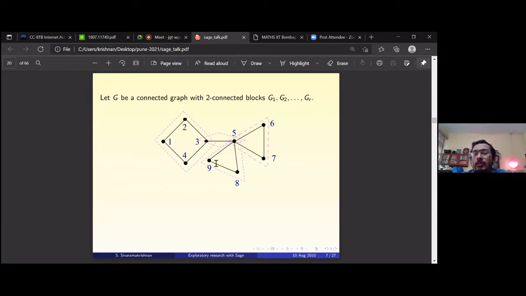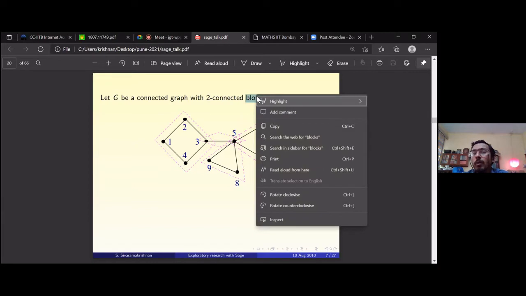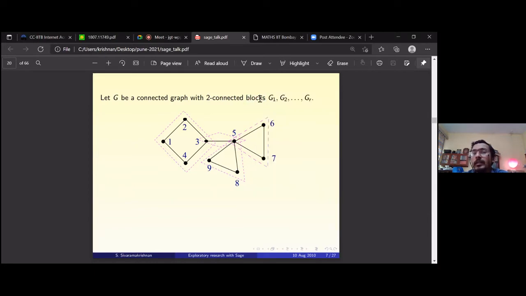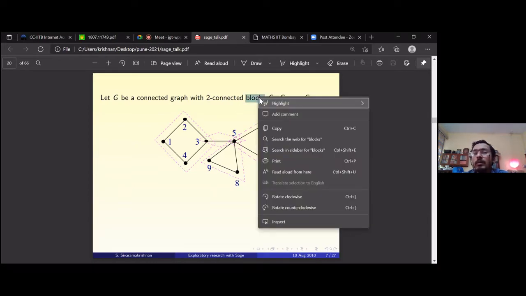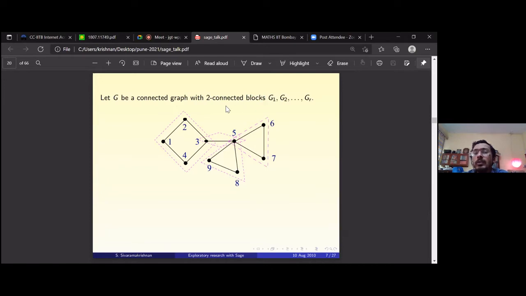If you look at maximal two connected subgraphs, that is what is called a block. I've tried to highlight it. Is it coming? The word block means a maximal, with respect to set inclusion, two connected subgraph. This set of vertices 1, 2, 3, 4 is two connected because if you look at just the graph induced on these four vertices, there are at least two paths between any pair of distinct vertices.